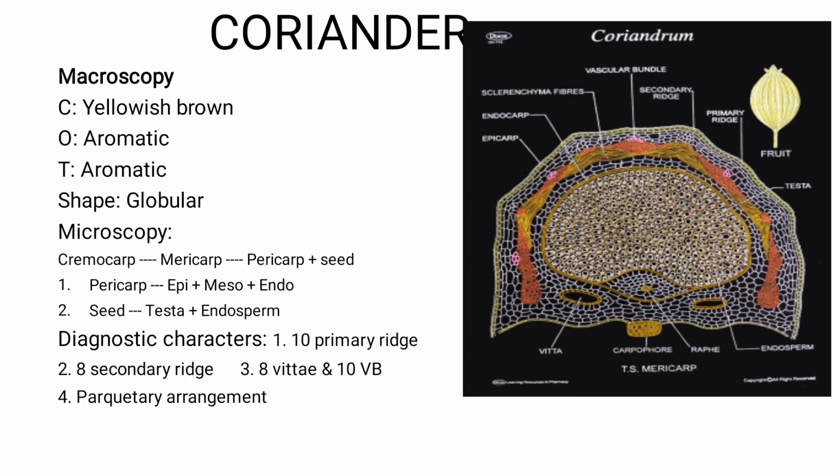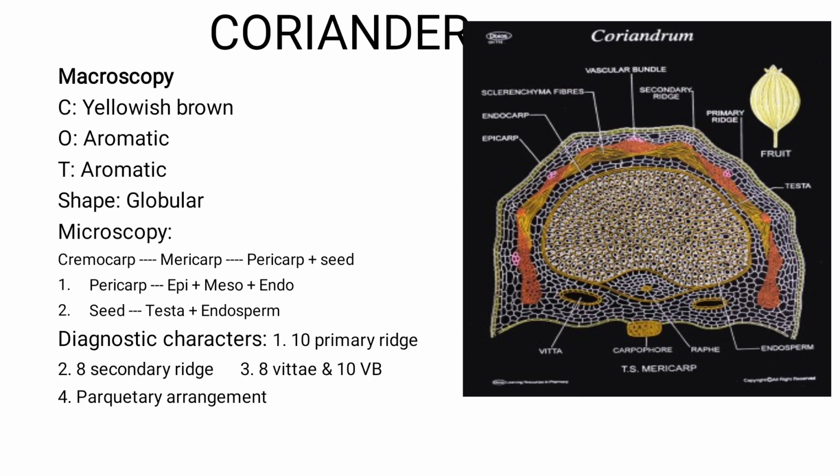So microscopy. I will be discussing it as an outline. I cannot explain it overall, because if we explain the microscopy of coriander elaborately, it takes around 20 to 25 minutes. So if anybody has doubts, please comment so that I can explain it separately. In general, coriander is a cremocarpic fruit, which means it can be divided into two equal halves and each half has the same cellular arrangement. So you can cut the coriander into two halves and each half has the same cellular arrangement. That is why coriander is called a cremocarpic fruit.